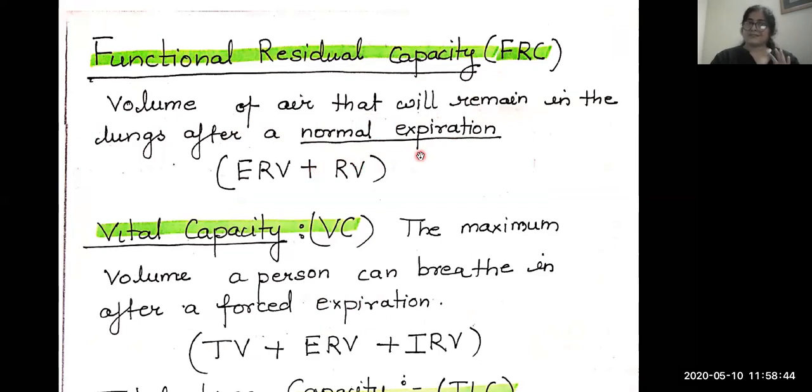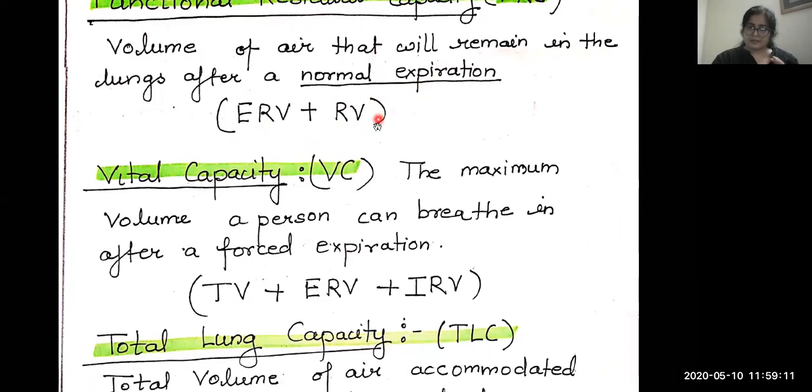Normal expiration is there, and the amount of air remaining in the lungs plus ERV, these two added, give the functional residual capacity.